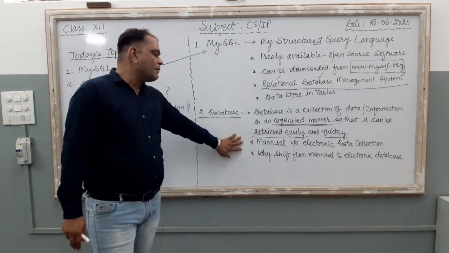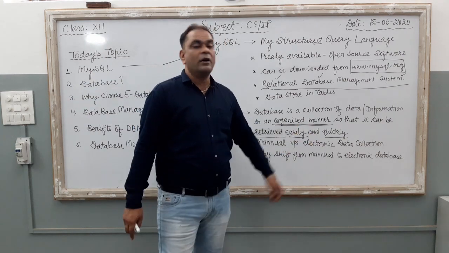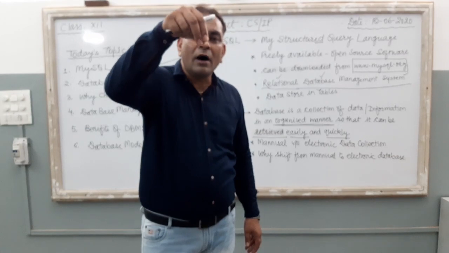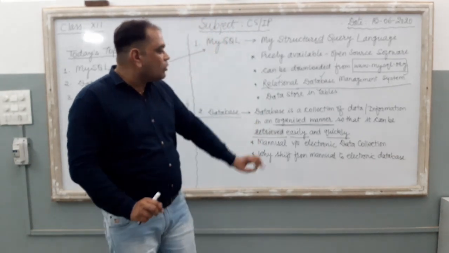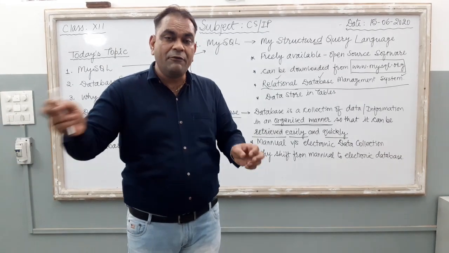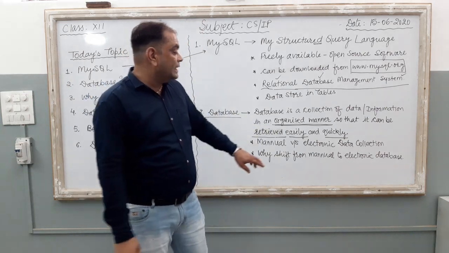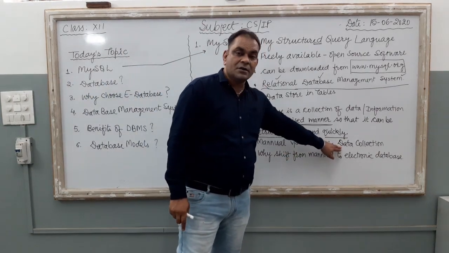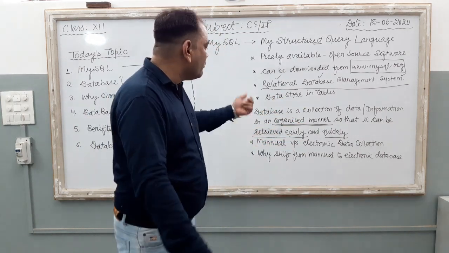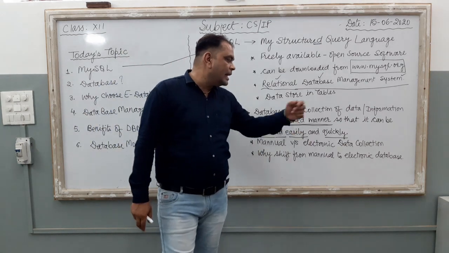Now, two different type of database. The first one is manual database and the second one is electronic database. The term electronic, when this term is going to attach, when the database or data or the collection of data, it is there inside the computer. If you store your data, if you write your data inside the computer, then it is known as electronic data collection. Manual means the database is there in pen and paper, it is known as manual, right? So two different type of database, manual as well as electronic database.